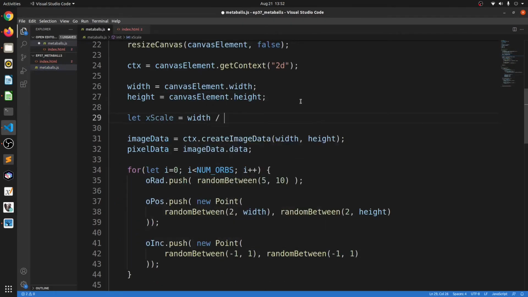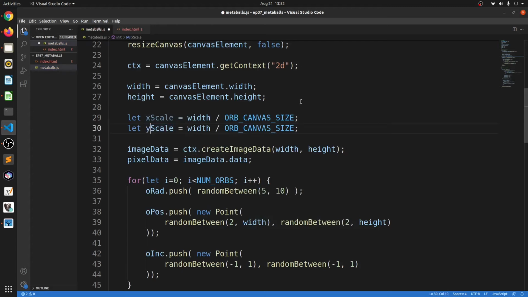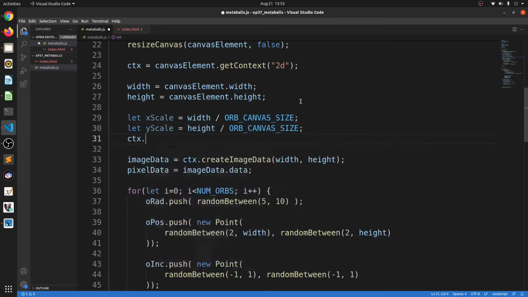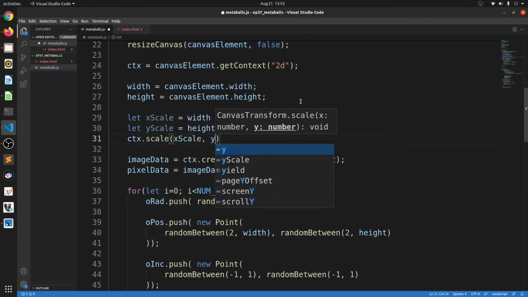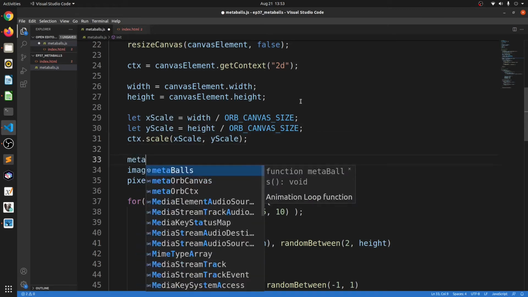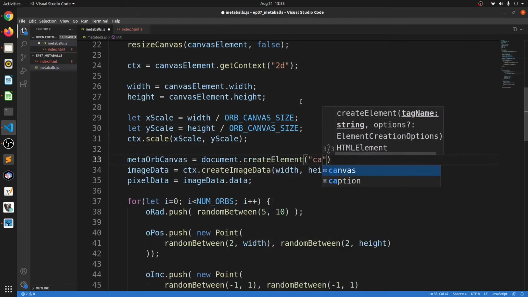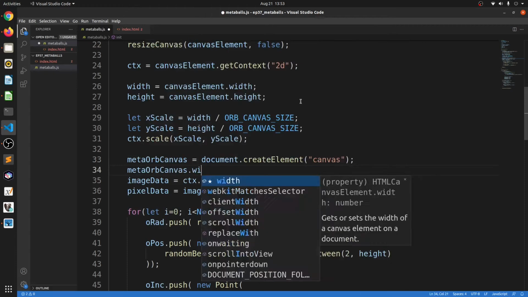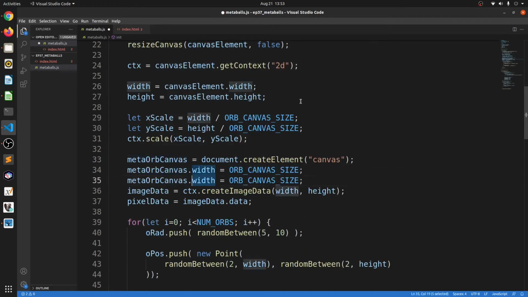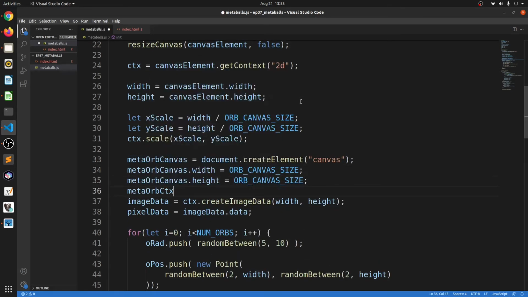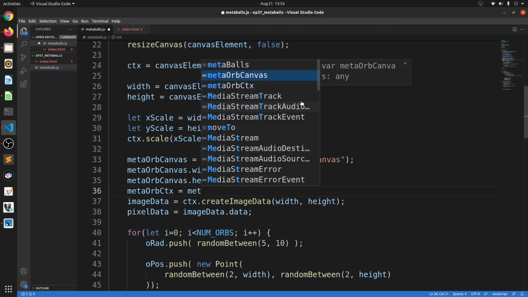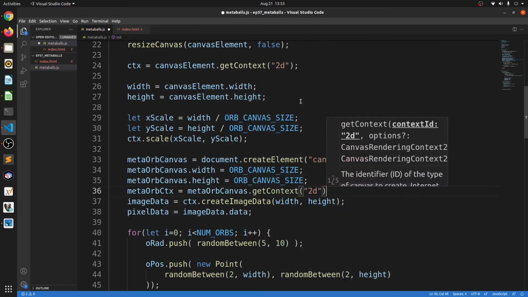In the init, we'll find out how much we need to scale the off-screen canvas by dividing the width and the height by the off-screen canvas size. We'll apply the scale function to our main context. We'll use document.createElement to create the off-screen canvas. We'll first set its size, and then we'll get the 2D context using the getContext function.